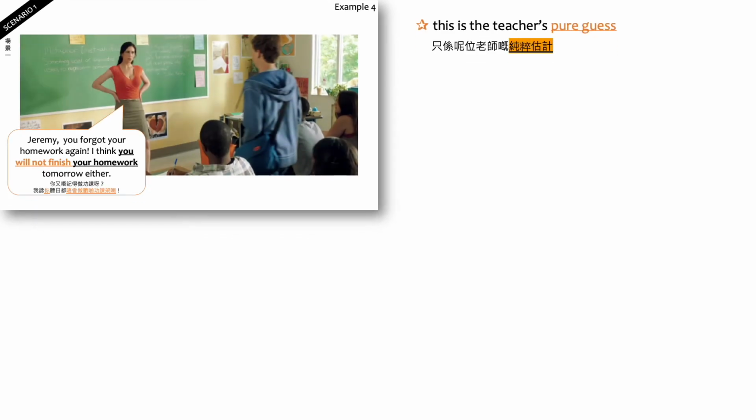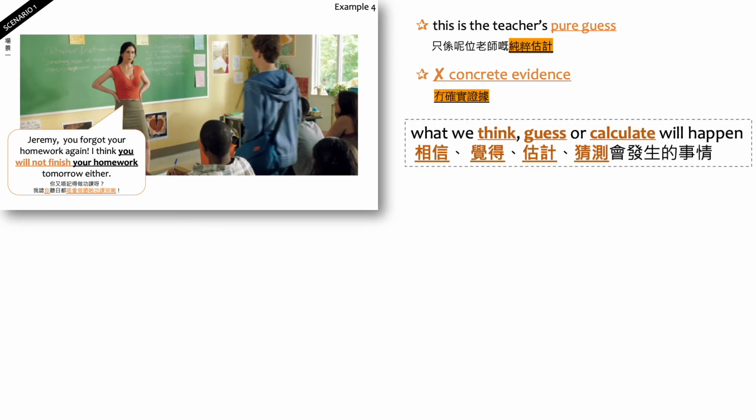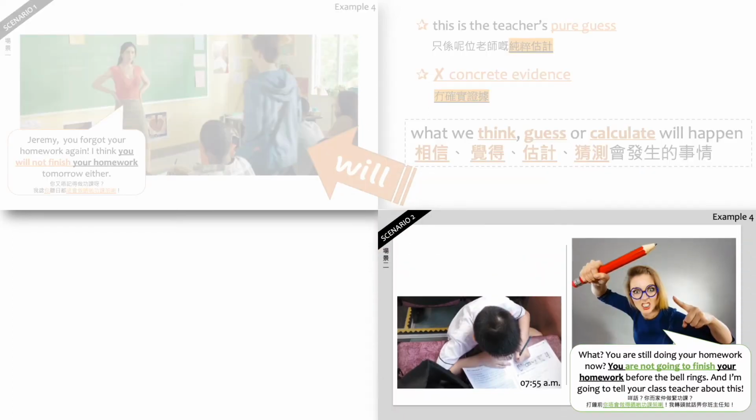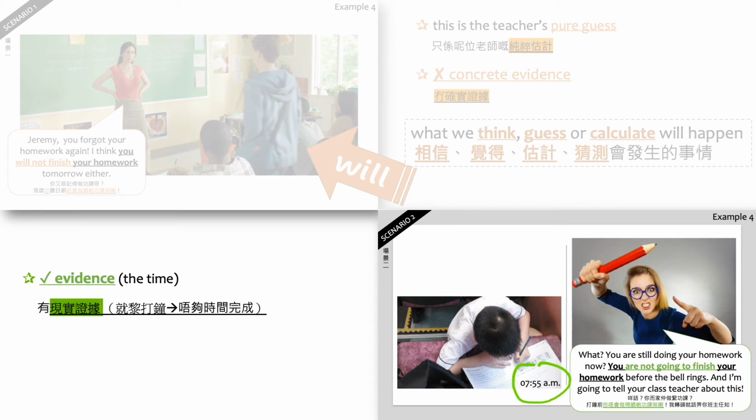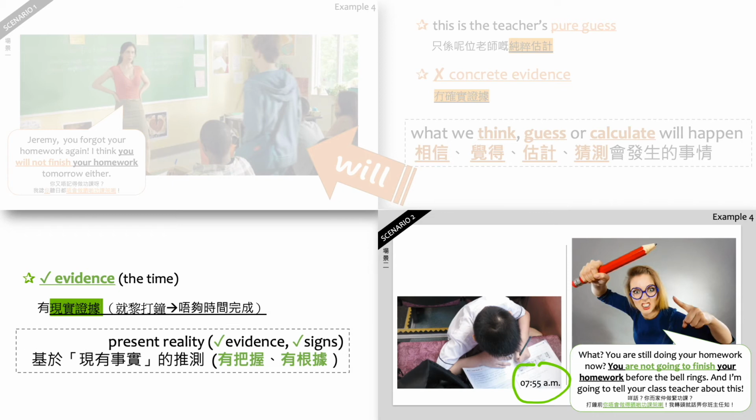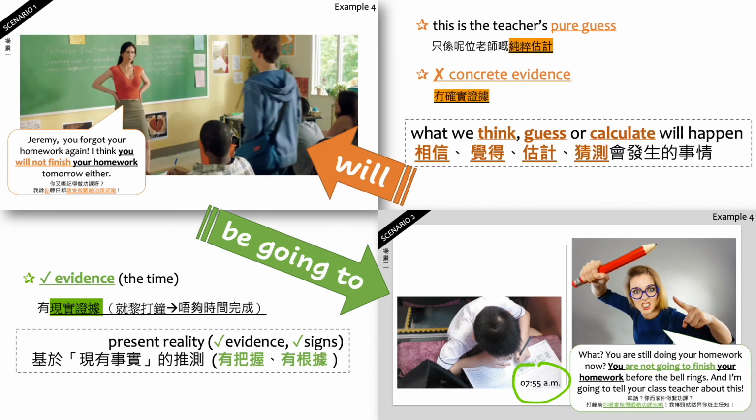So if you compare them, in the first one, you see this is just the teacher's pure guess. She doesn't know if this boy is going to finish his homework tomorrow. She is just guessing it. There's no concrete evidence. So it's about what we think, guess, or calculate will happen. We use will. In the second scenario, you can see the teacher has the evidence. The evidence is the time. The bell is going to ring and you're still doing your homework. So, if we are talking about present reality with evidence and sign, we use be going to. Now you can compare them.